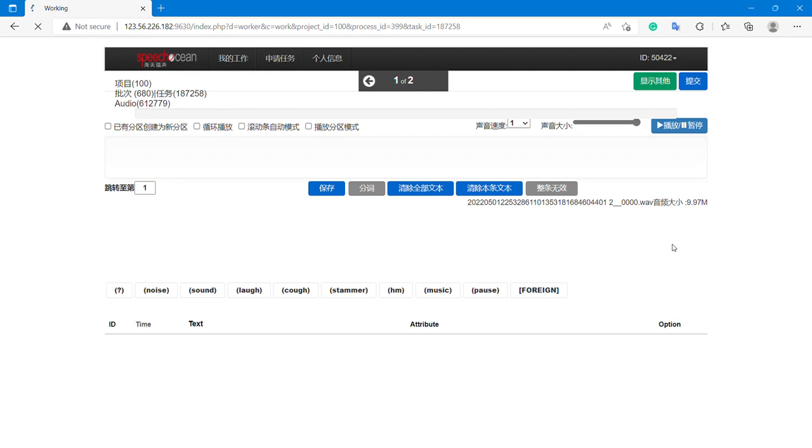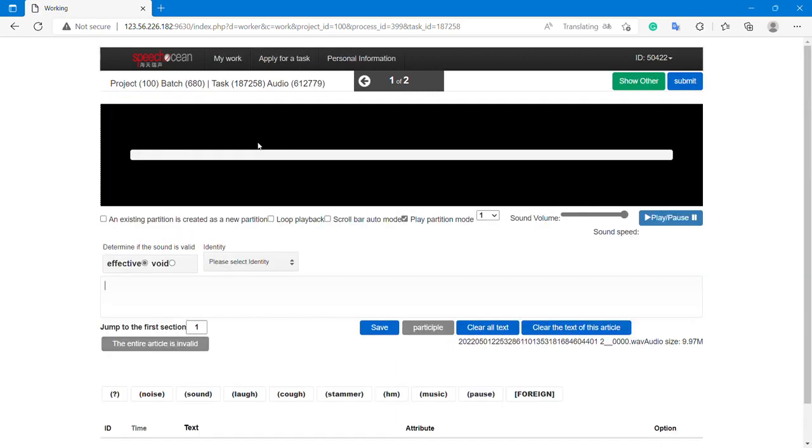Initially it will take a minute to upload the audio. Here are the tags which you need to enter while working, that is available in the guideline. And here is the writing area. You have to create the segments here, and here you have to write.